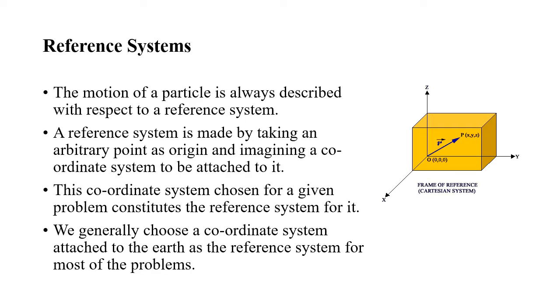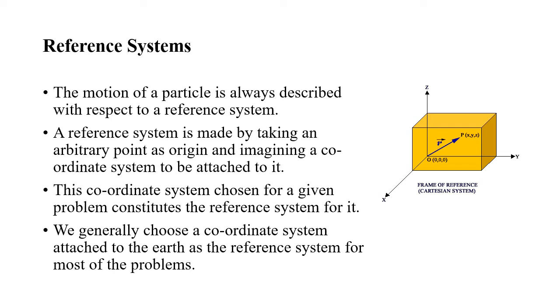Next we'll see about reference system or frame of reference. We choose a rectangular coordinate system of three mutually perpendicular axes as x, y, and z. The point of intersection of these three axes is called origin O and is considered a reference point. The x, y, and z coordinates describe the position of the object with respect to the coordinate system. To measure time, we need a clock. This coordinate system along with the clock constitutes a frame of reference.